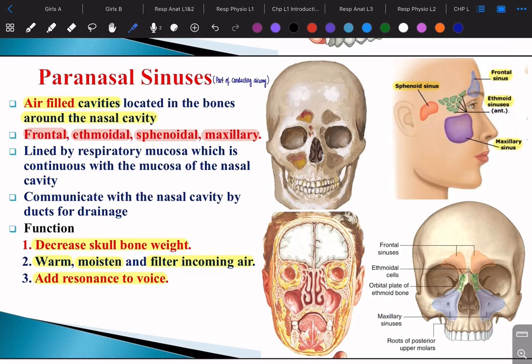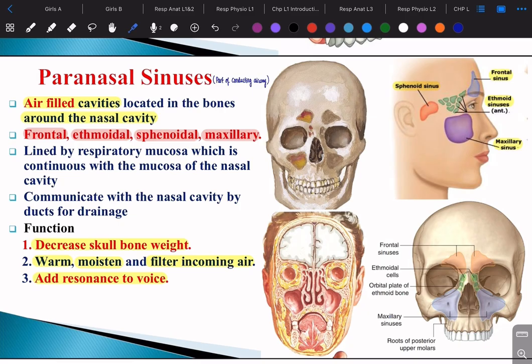What's their function? Their function is to lighten the skull, or decrease the skull bone weight. They also warm, moisten and filter the air. And their third function is that they add resonance to voice. They don't form the voice, no, they add resonance, like they make an echo for the voice. Okay? So they add resonance to voice.